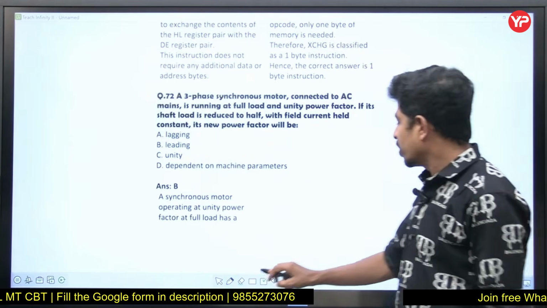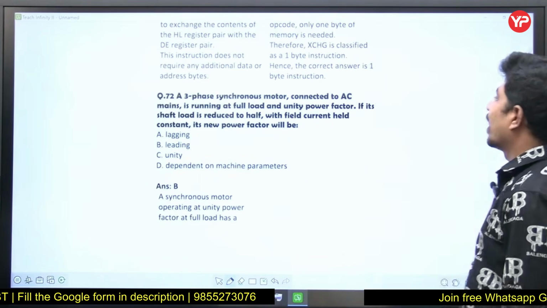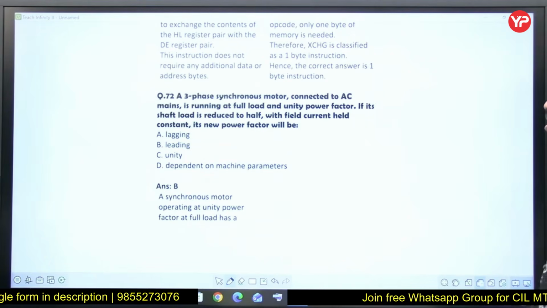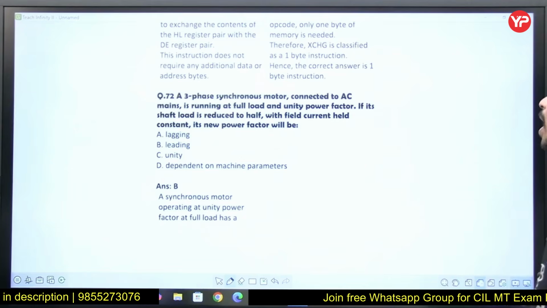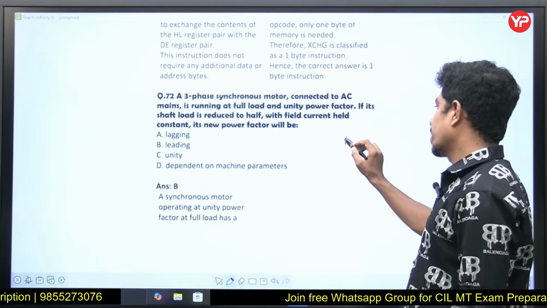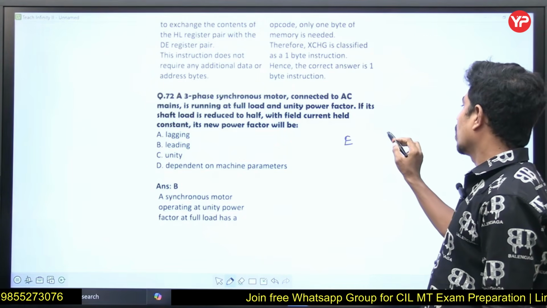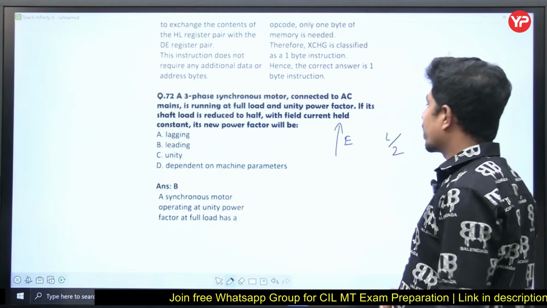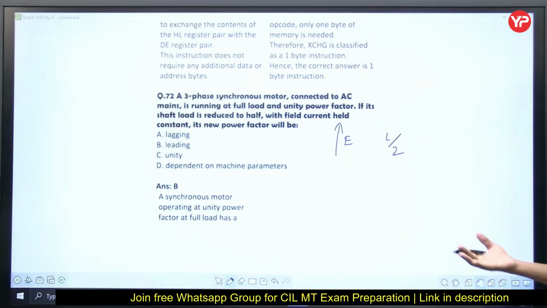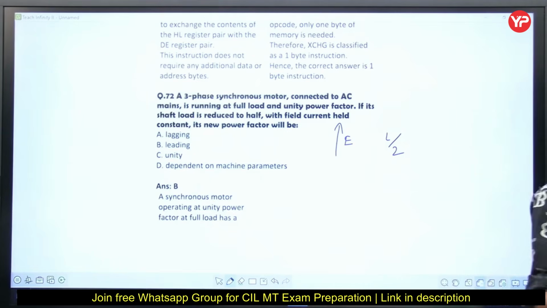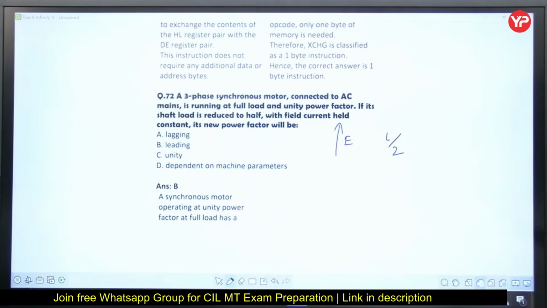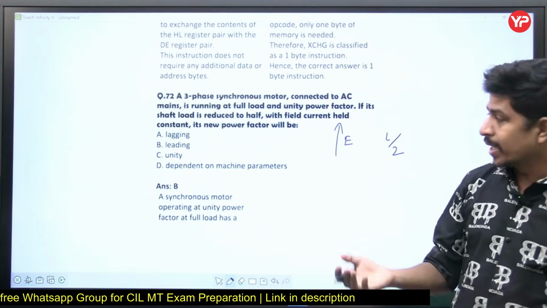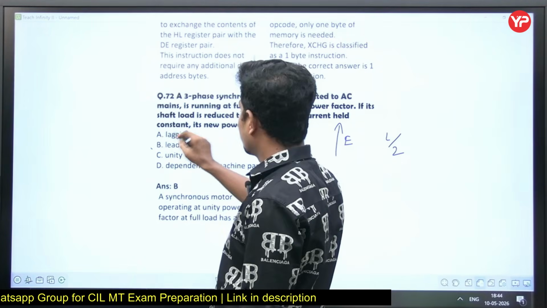Next, a 3-phase synchronous motor connected to AC mains is running at full load and unity power factor. If its shaft load is reduced to half, excitation is kept the same, but load is half. Then it feels like over excited. Full load, full excitation. Now load is halved, so the excitation is more. If the excitation is more, the power factor will be leading.